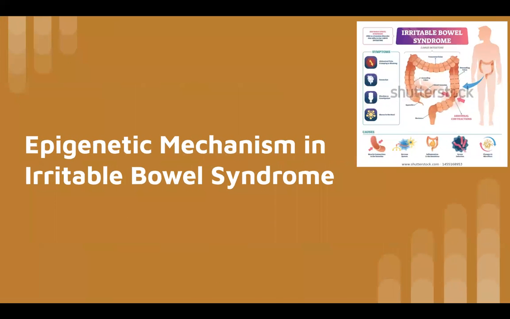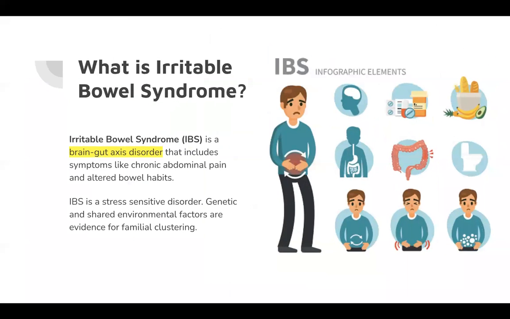So let's talk about the epigenetic mechanism in irritable bowel syndrome. What is irritable bowel syndrome, you may ask? Well, IBS is a brain-gut axis disorder that includes symptoms like chronic abdominal pain and altered bowel habits. We're going to be discussing IBS-D patients and their symptoms. And so it's important to note that IBS is a stress-sensitive disorder.